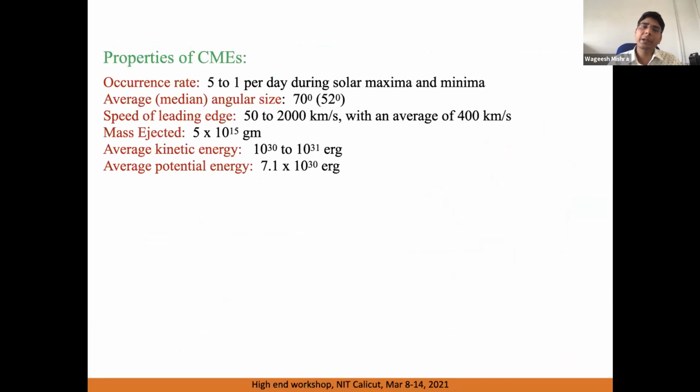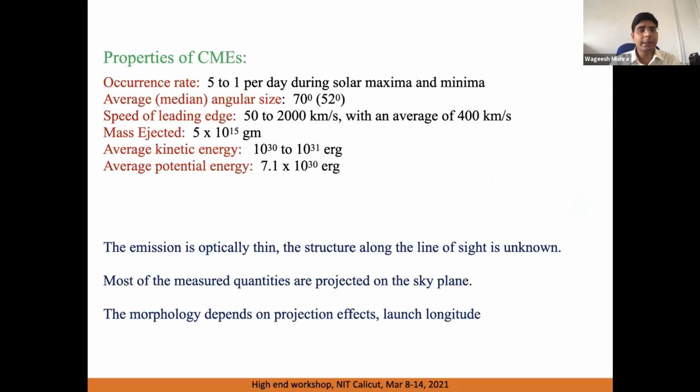So there are efforts being made to know how multi-point observations of the same plasma structure can help. Based on previous studies, some properties of CMEs are known. The occurrence rate of CMEs is around 5 per day in solar maxima and 1 per day during solar minima. When I say solar maxima, it means the sun is in its maximum activity phase, which repeats every 11 years. Each CME has a different angular width, but the average angular width is around 70 degrees. Its speed can range from 50 to 2000 kilometers per second, with a huge mass of around 10 to the power 15 grams.